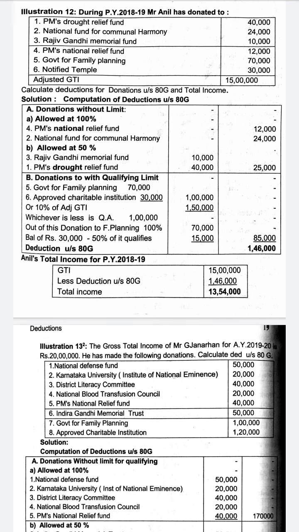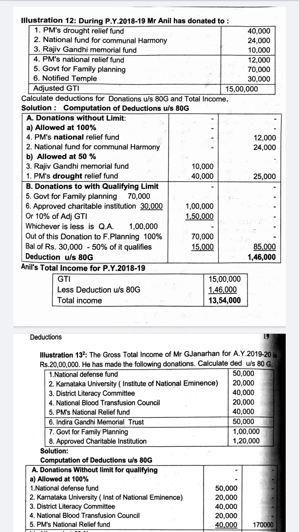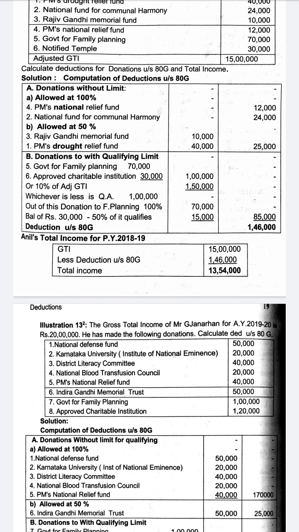There are 3 compartments: particulars and 2 amount compartments. The second amount compartment to your extreme right is the amount of deduction, and the middle one is for the donation amount. For example, Prime Minister's National Relief Fund 100%, 12,000 is given, so 12,000 qualifies for deduction, written in the outer column. National Fund for Communal Harmony again 24,000, 24,000 written in the outer column.